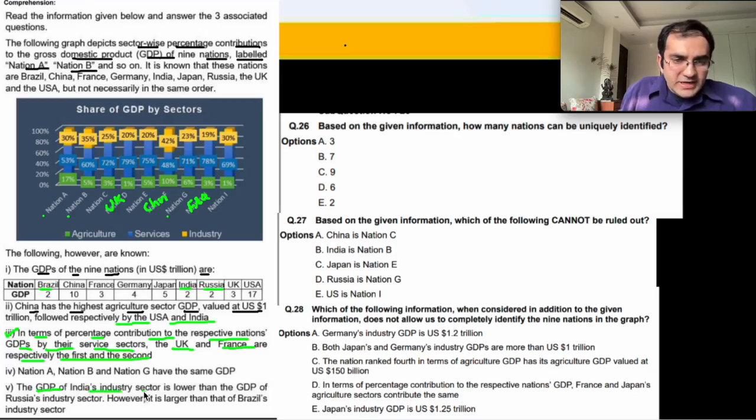GDP of India's industry sector is lower than Russia. ठीक है, एंड दोनों इनका GDP is same, right? So if GDP is same, then industry sector is lower means percentage, but it is larger than Brazil. ठीक है, so India is lower than Russia but larger than Brazil. So we have Russia is greater than India is greater than Brazil.